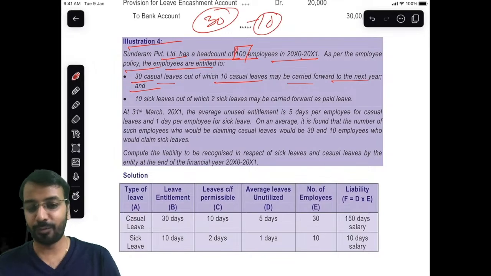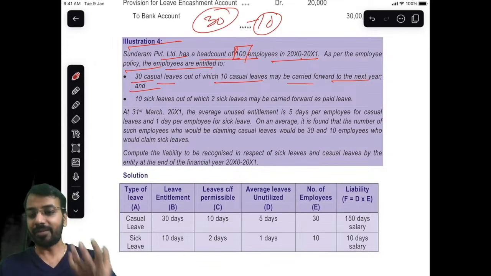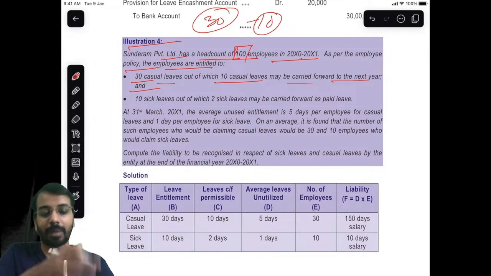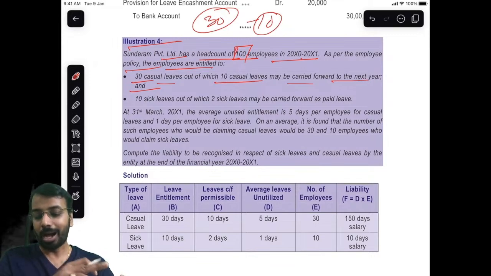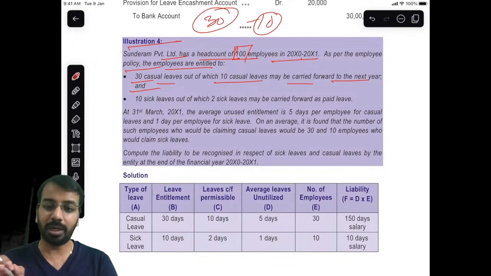In fact, I worked in Bharat Petroleum and we had a very huge list of holidays and leave entitlement. In fact, the entire Ind AS 19 video is available on YouTube, the entire 8 hours of content with detailed explanation. Those of you who are interested to understand it in more depth, I have explained using my own salary and computation how it actually works out in real life situations. So if you want, you can have a look at that. The full Ind AS 19 video is available on our channel itself.